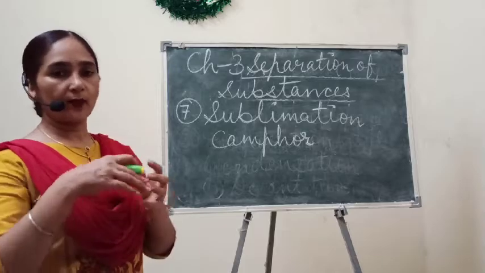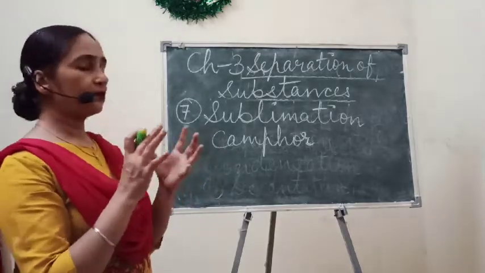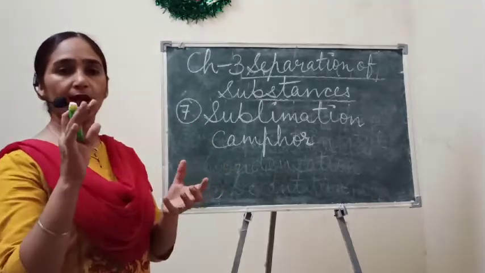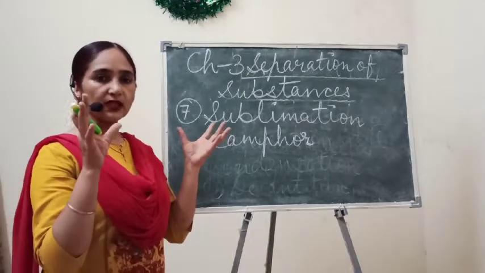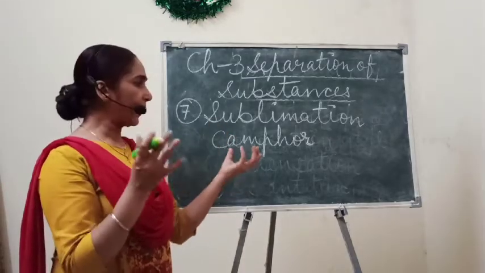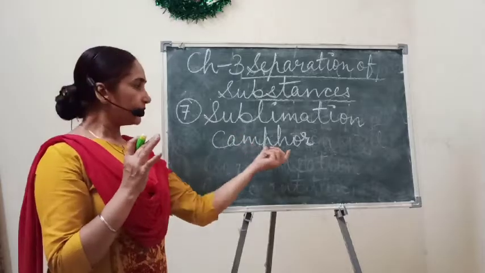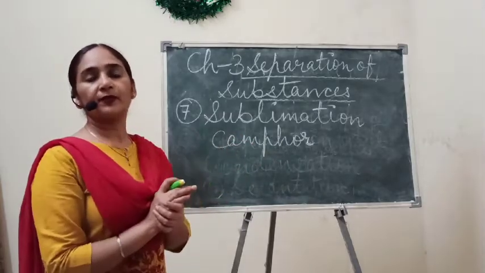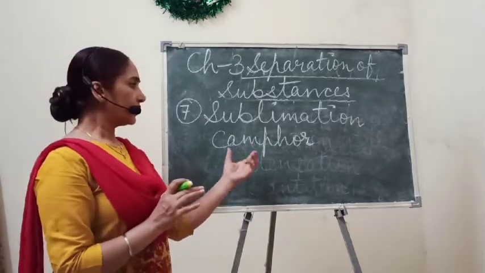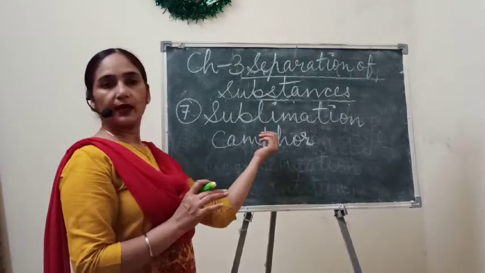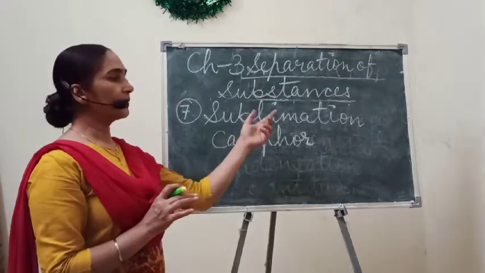Okay, it will change into gaseous state, and there is no liquid left behind. Okay, so we can say that camphor is showing sublimation.